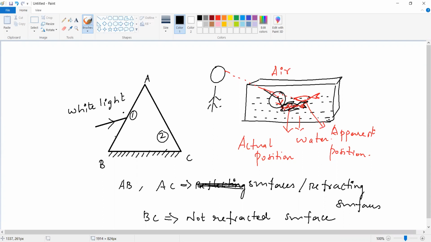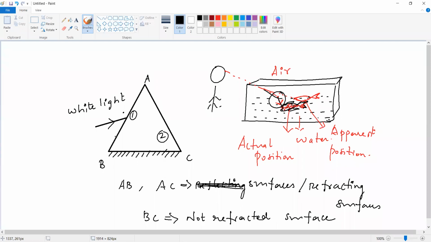What is a fish tank made of? What is the material used to make a fish tank? Glass or plastic. Glass. Okay, glass or plastic, but mostly it is made up of glass only. So how will our sight go? From the glass into the water. Okay, glass to water. So here also it is refracted.